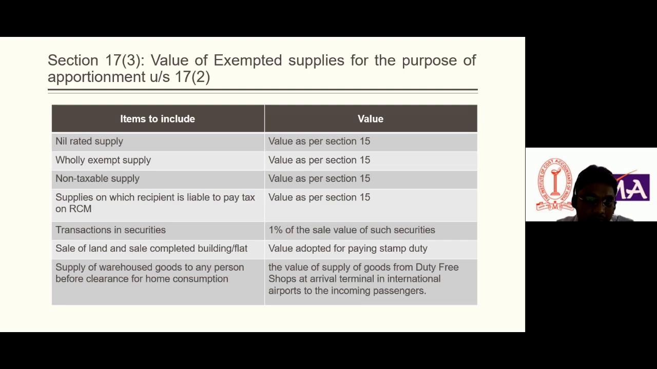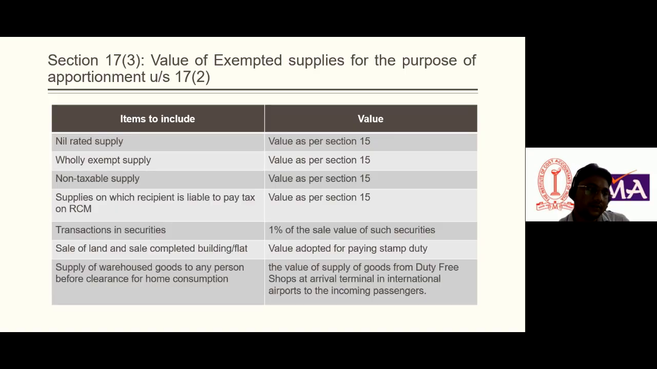Now, third, transaction in securities. It is also mentioned that the value should be 1% of the sale value of such security. Then how to compute the value of supply of land, and of a sale of a completed building and flat: the value adopted for paying stamp duty. What is the value of supply of goods? 20% before clearance for home consumption. The value of supply of goods from a duty-free shop at the arrival terminal in an international airport to the incoming passenger. So I have just mentioned how the value of the exempted supply would be computed.